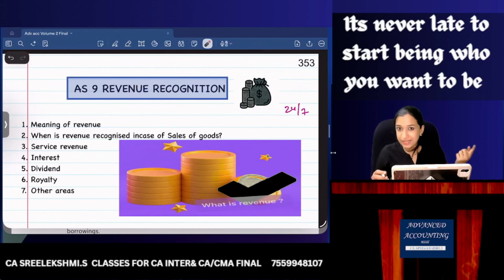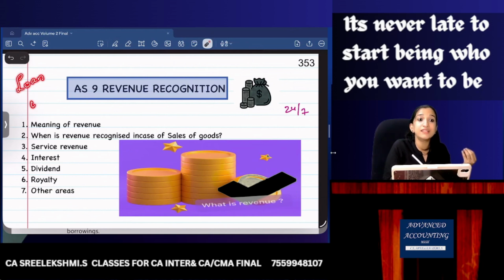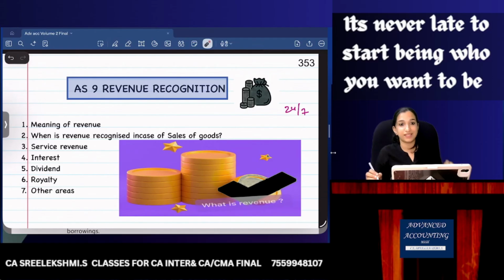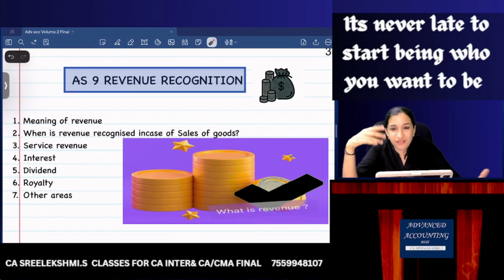Like AS16 is applicable only when there is a loan and there is a qualifying asset. AS16 is applicable, yes or no? But AS9 is applicable to all entities all the time. Every entity is focusing on increasing the revenue.